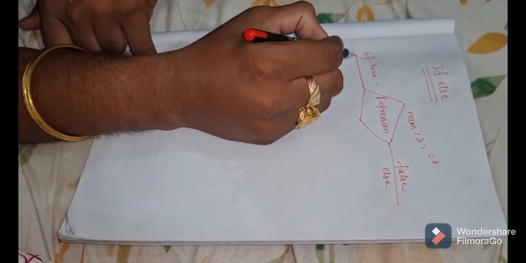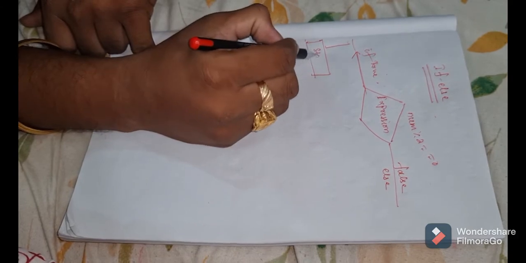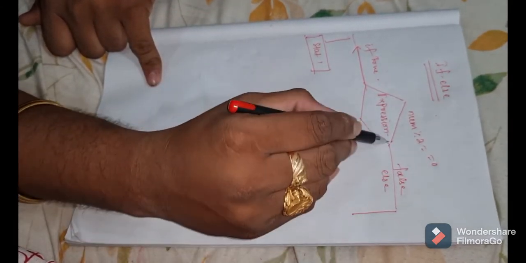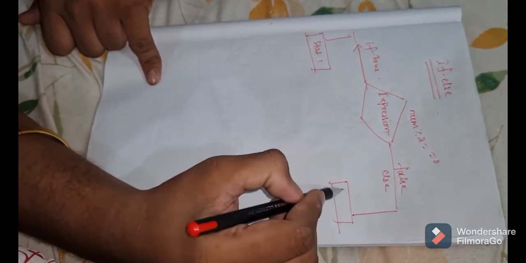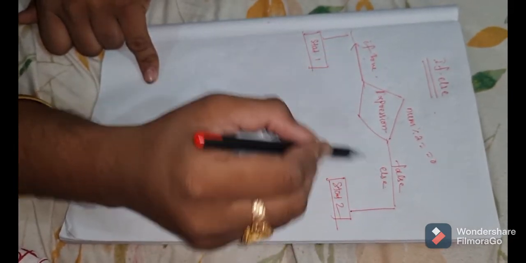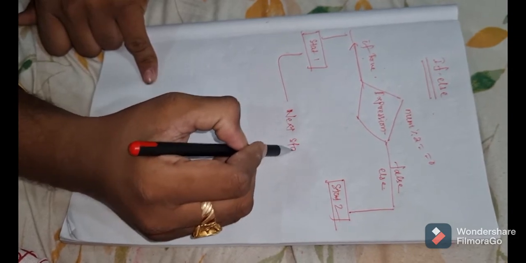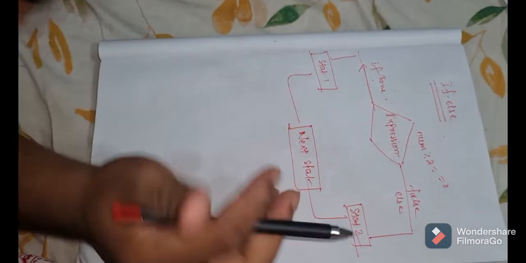If it is true, then it will move towards the left and execute the corresponding statement, statement 1. If not, it will go in the rightward direction. As it is false, it will execute statement 2. After the execution of the if statement and else statement, they will jump towards the next statement.